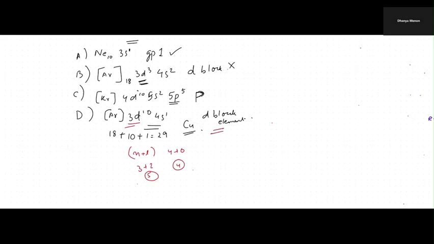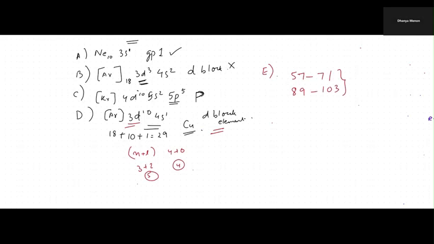Okay, now coming to the E option. In the E option, if you see the f orbitals coming, the f subshells coming, you have to check the range from 57 to 71, 89 to 103. This is the range of the f block elements.